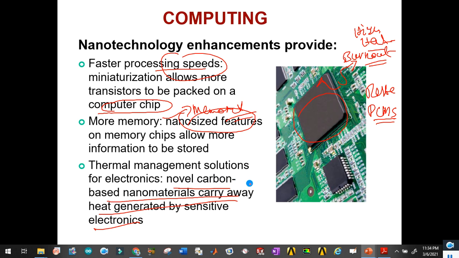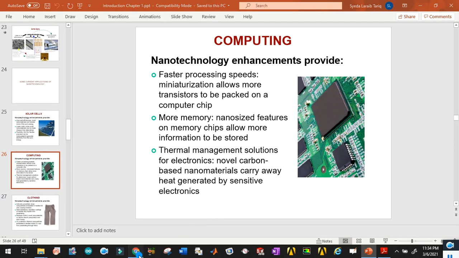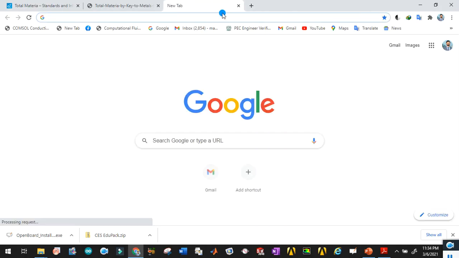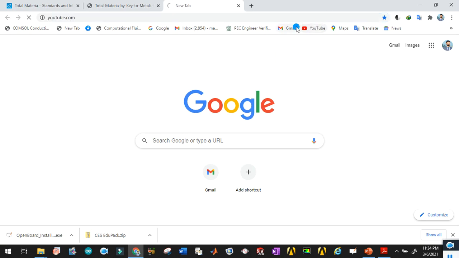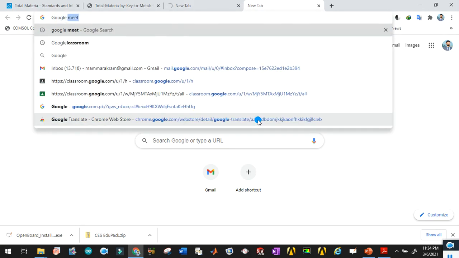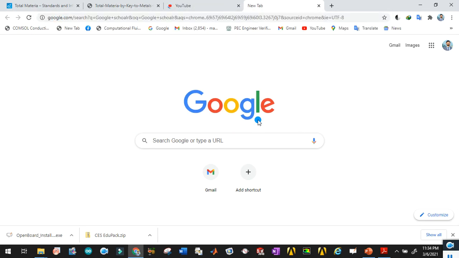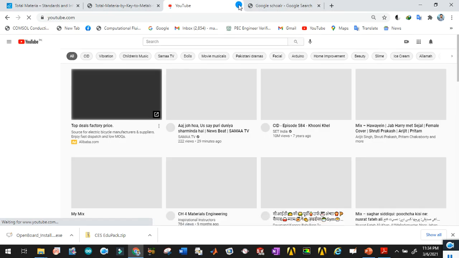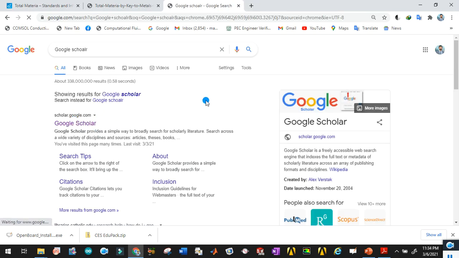We have published research work on this kind of field. You can check out these papers on Google Scholar. Let me show you the corresponding links.